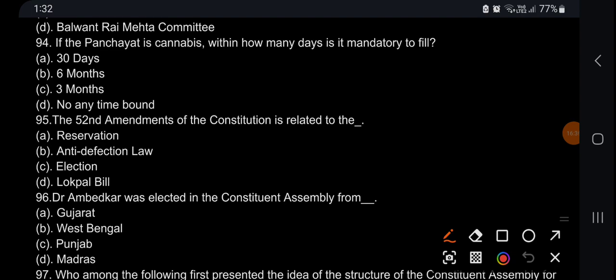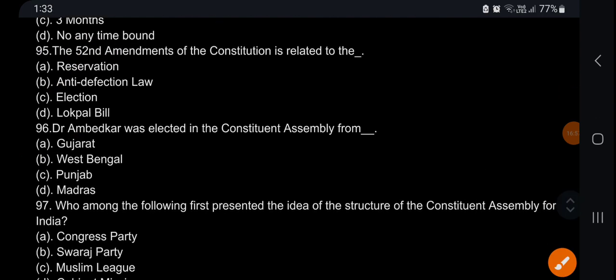If a Panchayat is dissolved, within how many days is it mandatory to fill it? The Panchayat is dissolved and re-elected, so it must be re-elected within 6 months. The 52nd constitutional amendment is related to the anti-defection law. Dr. Ambedkar was elected in the constituent assembly from West Bengal.